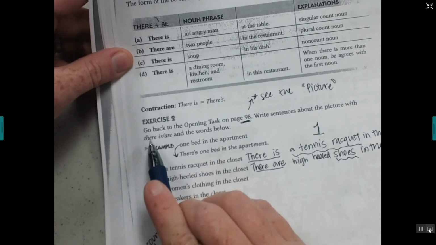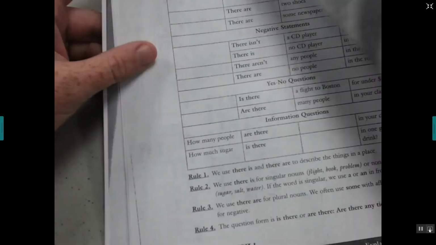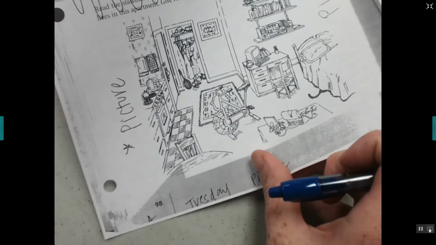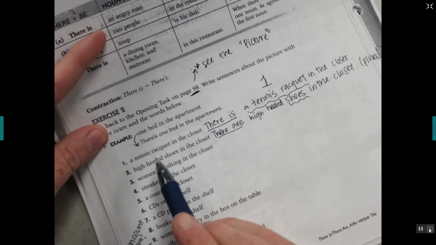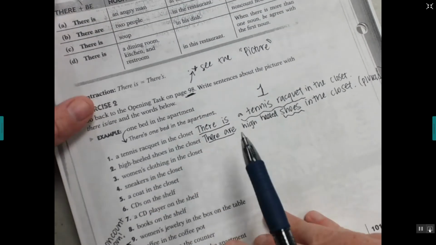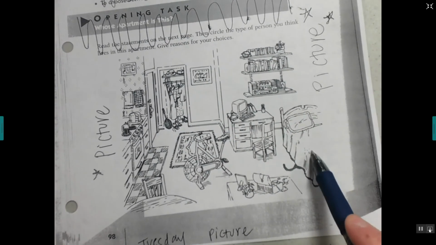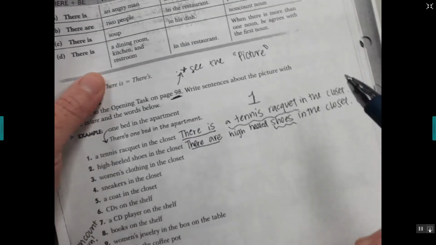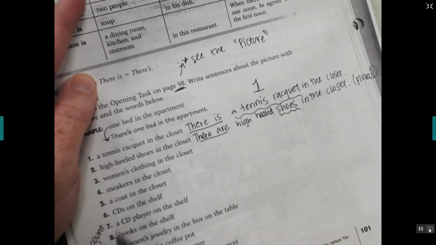Exercise 2. Go back to the opening task on page 98. That's this one, the picture. Okay, the picture. So look, the example is 1 bed in the apartment. Okay, so let's look at the apartment. How many beds are there? Only 1, right? So we would say there is 1 bed in the apartment.